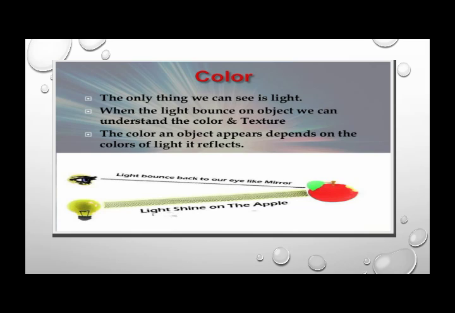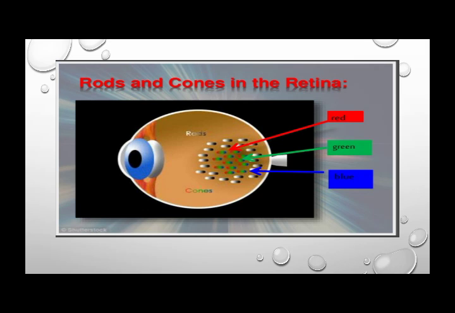And when all of the light is reflected from an object, it seems white in color. But when particular colors are reflected by the object, it seems in that particular color, right? So here you can see the example of the apple in front of you also. When the light is hitting this apple, it's red in color. So why is it red? Because the apple is going to reflect only red light and we are able to see that red color. That's why this apple seems red in color.